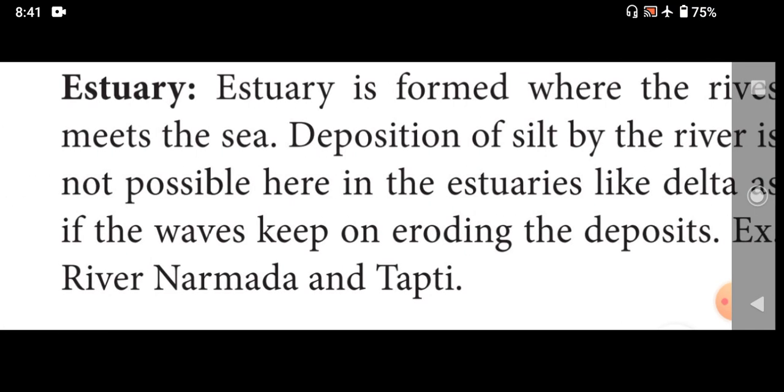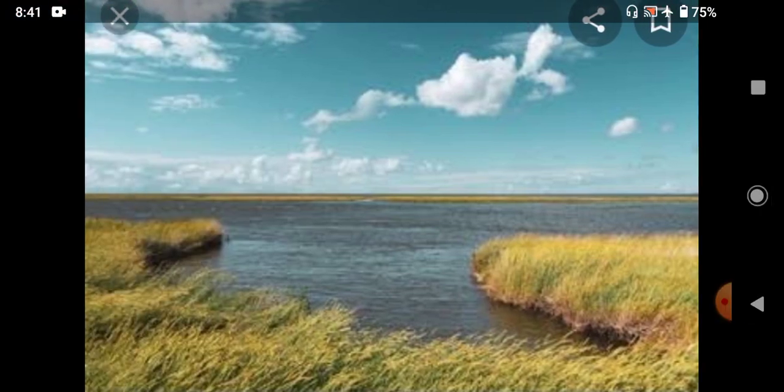Then the next one is the estuary. An estuary is formed where the river meets the sea. For example, river Narmada and Tapti are examples of estuaries. Just see this picture, this is the image of an estuary. The river meets the sea. So the estuary is formed where the river meets the sea.